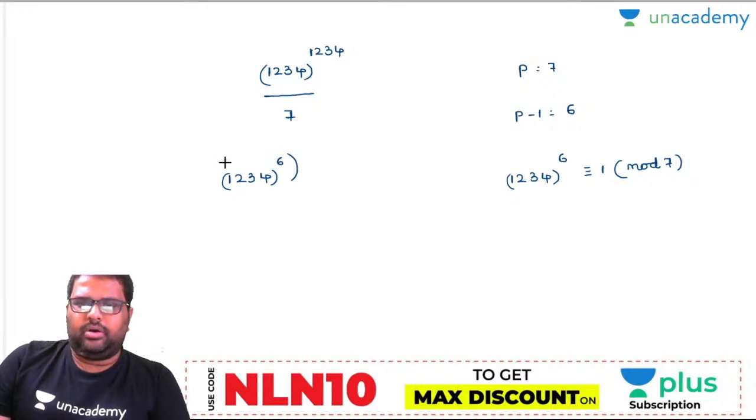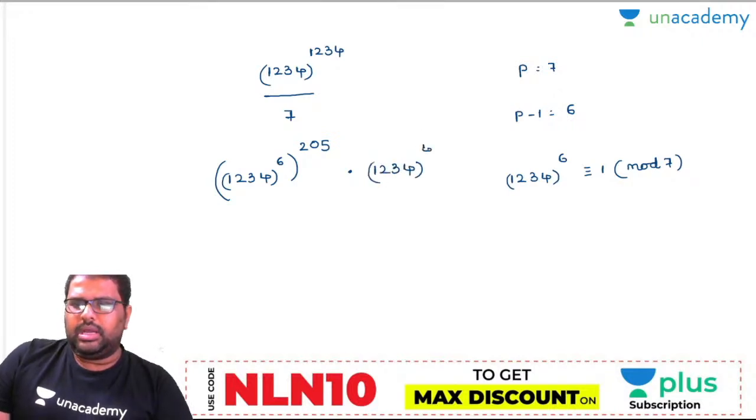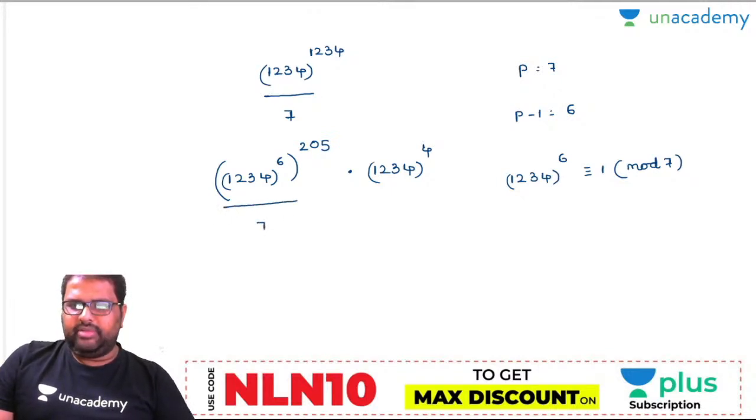Whole to the power of, let's write it like this. So 6 2s are 12, 6 zeros are 6, 5s are 30, so 4 will be left over. Am I right or wrong? 1234 to the power of 4 will be left over. Now the numerator is broken down into 2 parts. Let's divide each part separately. Divided by 7, divided by 7.